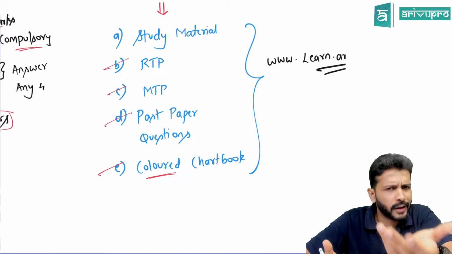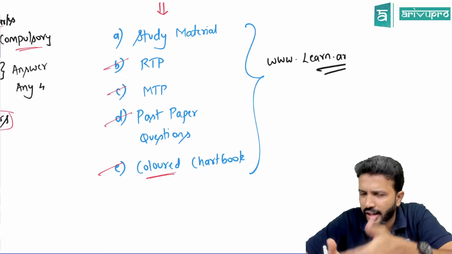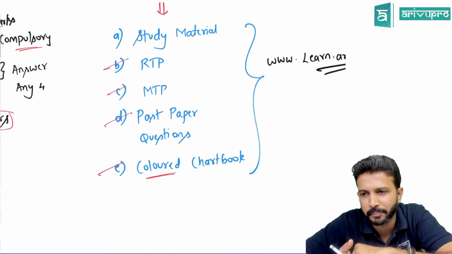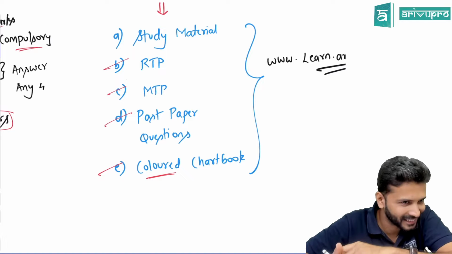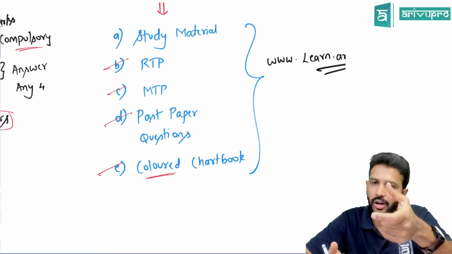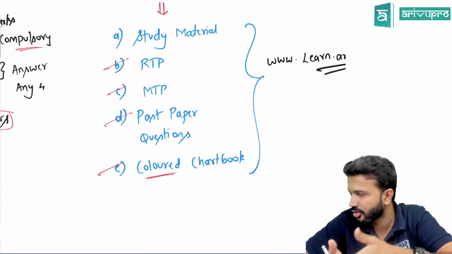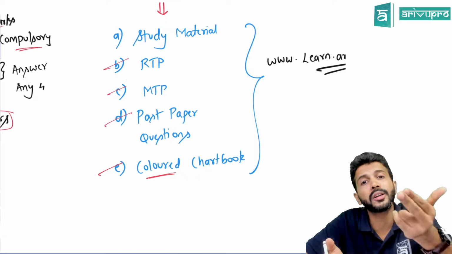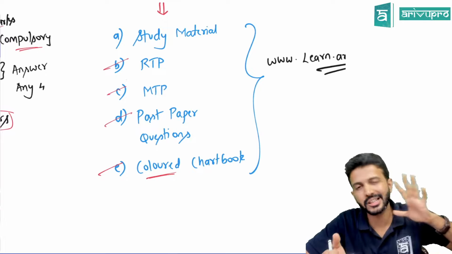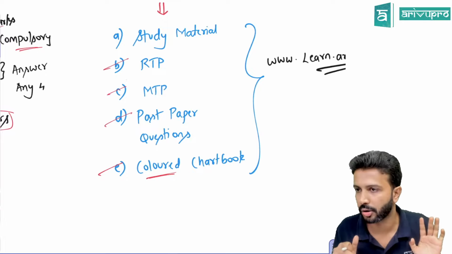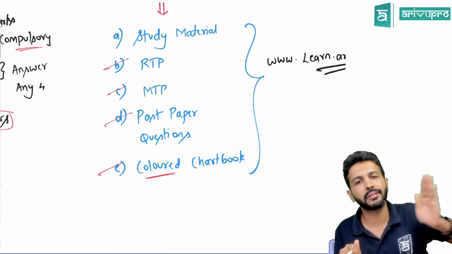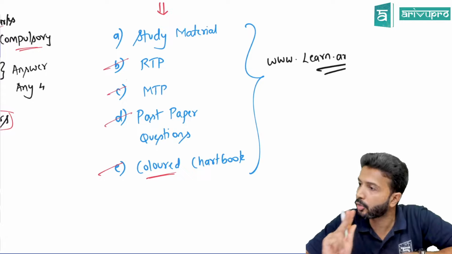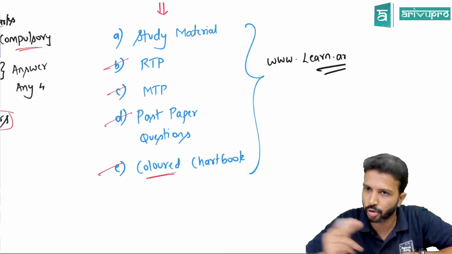If I give you about 500 pages of material on the last day and ask you to run through everything, versus a 50 page book, what do you prefer? Obviously, the lower the better. Yes. To revise all the concepts, because on the examination day we will not be in a position to cover all the questions, but we want to revise all the concepts. That is the reason I brought all the concepts into the chart book. With the help of the chart book, you can revise the entire syllabus of advanced accounting in approximately an hour and a half, 2 hours maximum, not more than that. You should be able to do that.